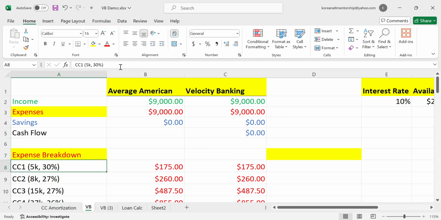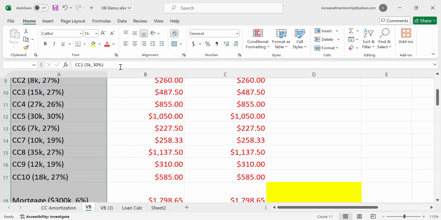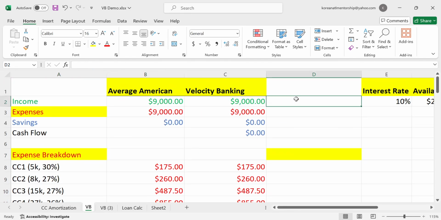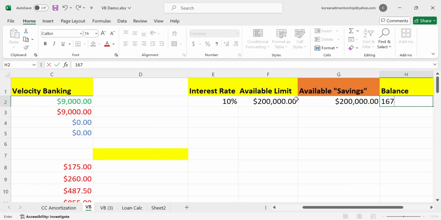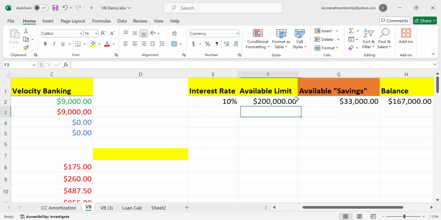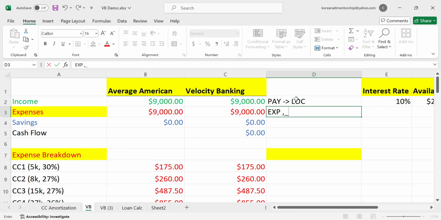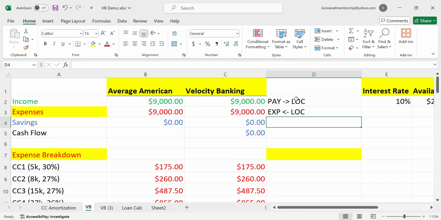And so what we do, again, this is kind of a tricky part because there's something called a debt payoff order and moving debts to our line of credit. But let's say we move these 10 credit cards into our home equity line of credit. That's $167,000. So let's move that here, okay? And what's the actual strategy, right? We're going to put our entire paycheck into, whoopsie, I messed this up, into our line of credit, and then we're going to take our expenses out of our line of credit. Okay? We're going to take our expenses out there. Now, what happens to our payments when we move them from the credit cards to the line of credit?